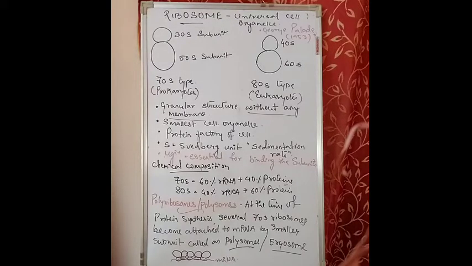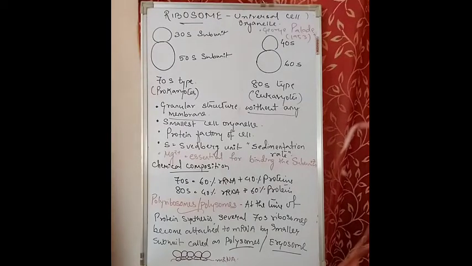The lower subunit holds the mRNA and the larger subunit has an enzyme called peptidyl transferase, and together these polysomes help in the synthesis of a long chain of amino acids to form the protein chain. So that means ribosomes are always involved in the formation of protein. These polysomes also form a protein chain or peptide chain with the help of peptide bonds. The larger subunit, which consists of the enzyme peptidyl transferase, helps in forming the peptide bond between the amino acids.